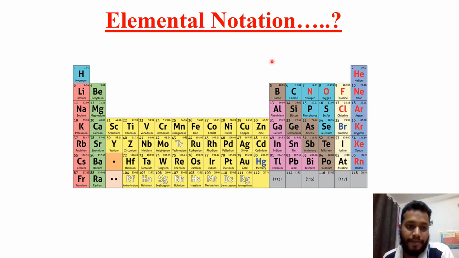Coming to the elemental notation, you see the hydrogen in the first section, where 1 is written here, something is written there, the name is written here, and the symbol H is written here. For everything it is the same way. Here is one number, here is something written, here is the name, and here is the symbol, for example B. So what is this chemical or elemental notation of the elements in the periodic table?